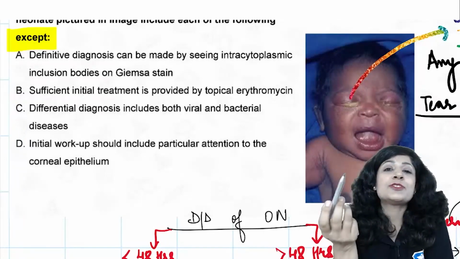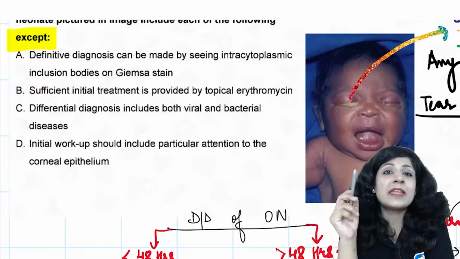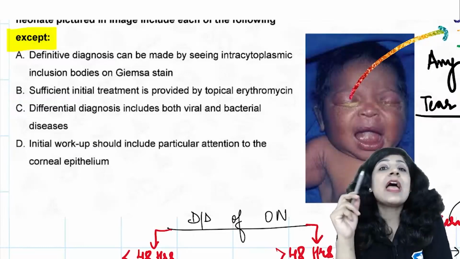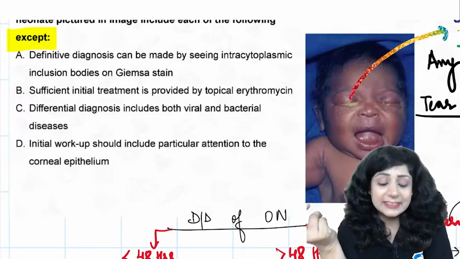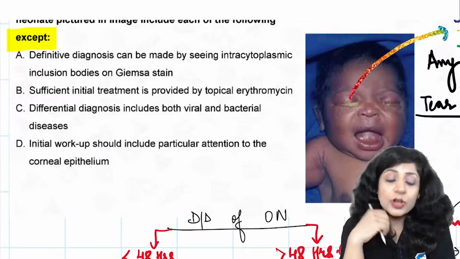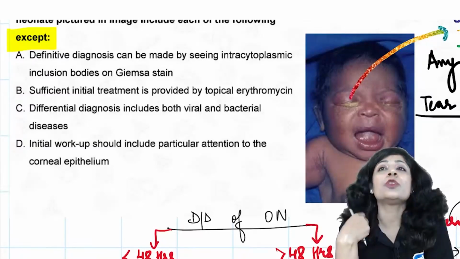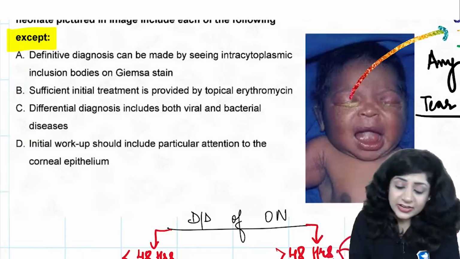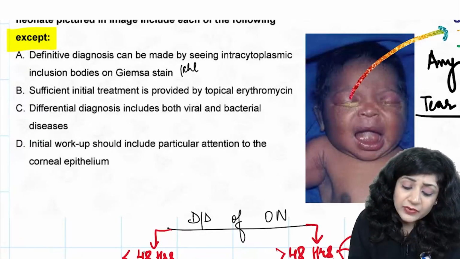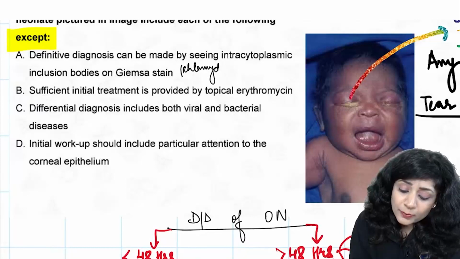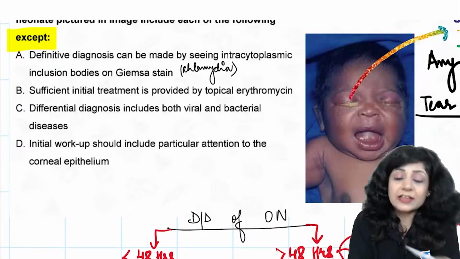This will help you in solving the question like that also, because many times you are getting true and false questions in your INICET. So can you tell me, is it true or false? Can you make a definitive diagnosis of ophthalmia neonatorum? They are taking into consideration that this is chlamydia, and we can take it because that is the most common cause of neonatal conjunctivitis.